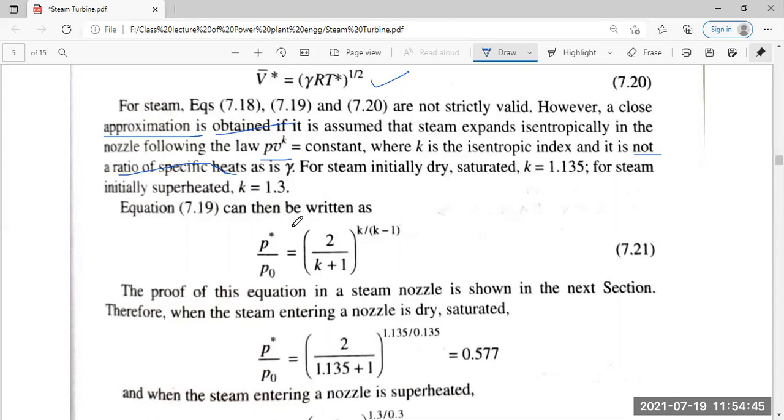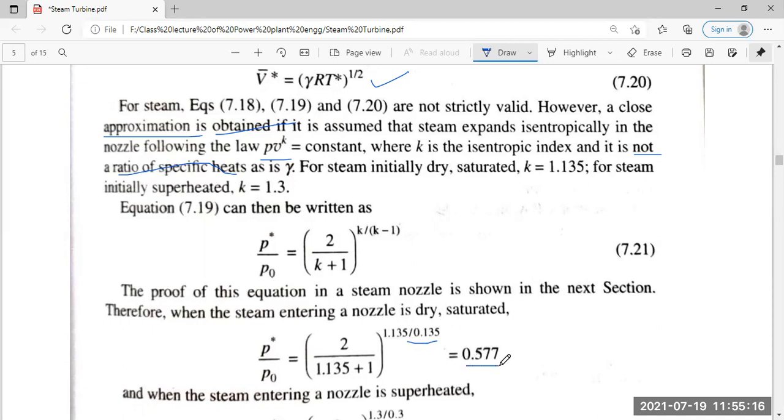Then the equation will be P by P0 equals 2 divided by (gamma plus 1) to the power K by (K minus 1). In a small level, this equation is shown in the next section, where steam enters as dry saturated, P star by P0 equals 2 by 1.135 bar, and goes up to 0 to the power 0 by 2, 1.35.